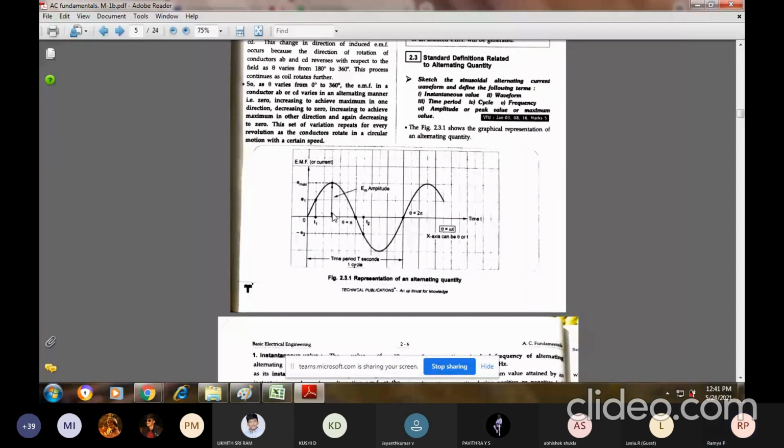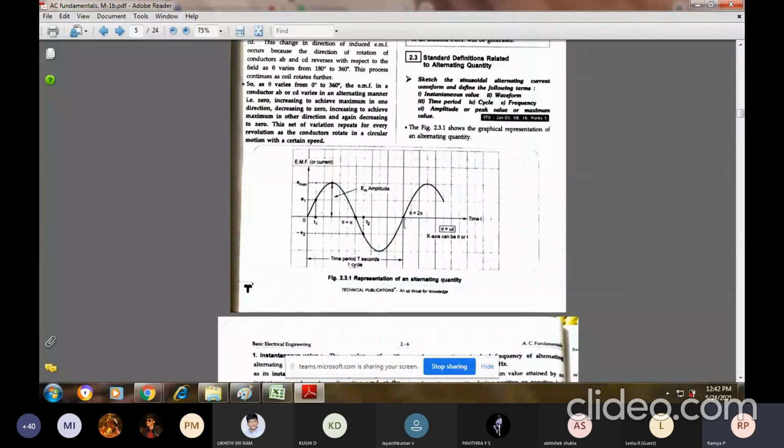Such waveforms will have a repeated process. You see, I started here from 0. I will go to 180 degrees and come back to 360 degrees. The ending of 360 degrees is nothing but the origin of the next cycle.